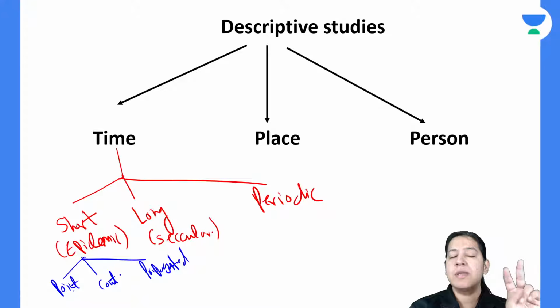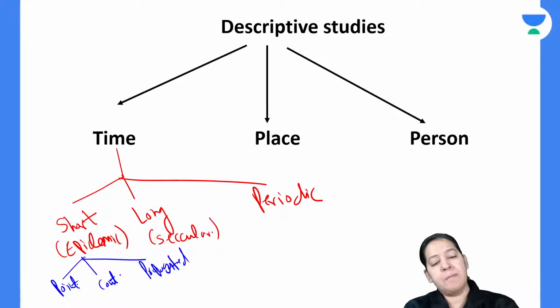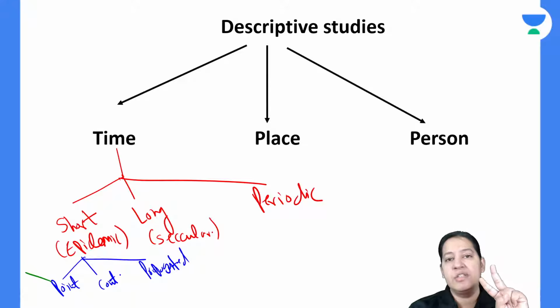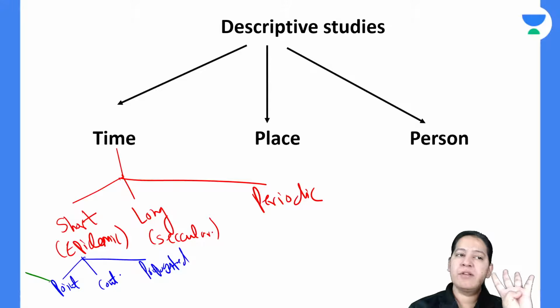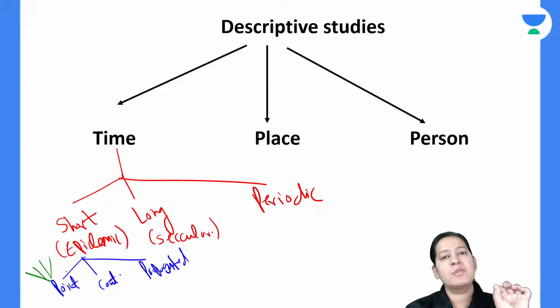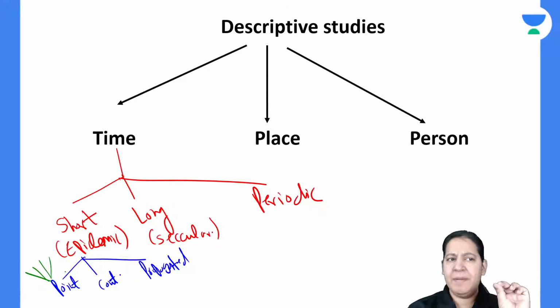In point source, the exposure is very brief. What were the examples here? Anyone can tell me? Bhopal gas tragedy, Chernobyl tragedy in Ukraine, the Chernobyl radioactive nuclear accident, then Minamata disease of Japan, and food poisoning. So these were the 4 examples I have given you for the point exposure, in which exposure is only for a limited period of time.